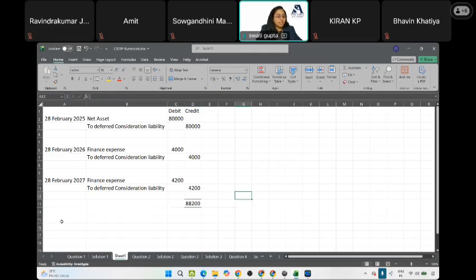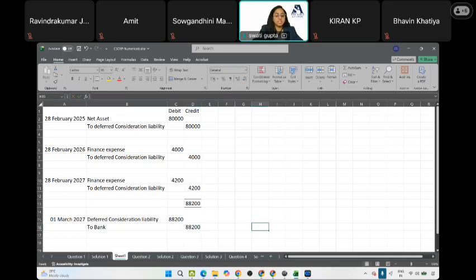Now, on let's say 1st March 2027, when you actually make a payment, your journal entry will be deferred consideration liability debit, to bank, 88,200.